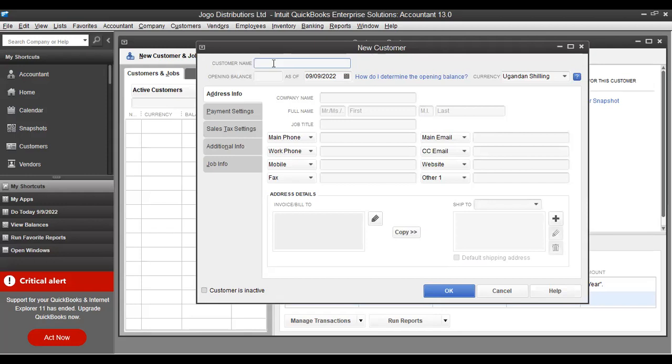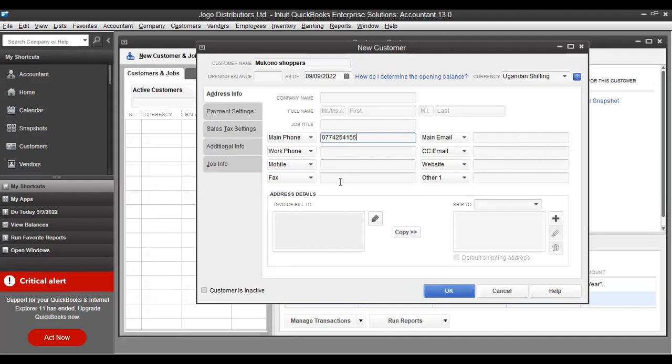The details: we have Mukono Shoppers. They give you the contact, 0774 254 10155.